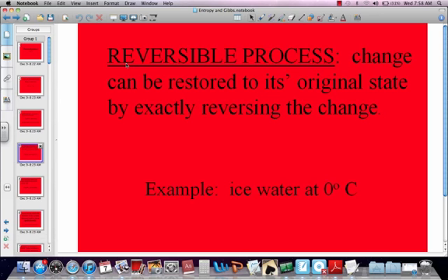Reversible process: a change that can be restored to its original state by exactly reversing that change. For example, ice water at 0 degrees Celsius. What is water doing at 0 degrees Celsius? Well, some water is freezing, some water is melting. So that would be at an equilibrium. So equilibrium processes are reversible processes.